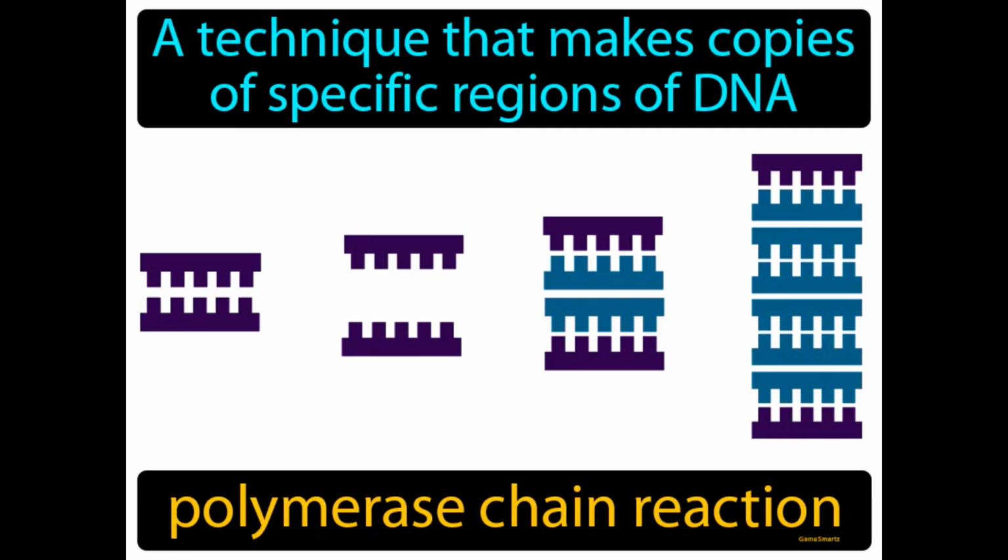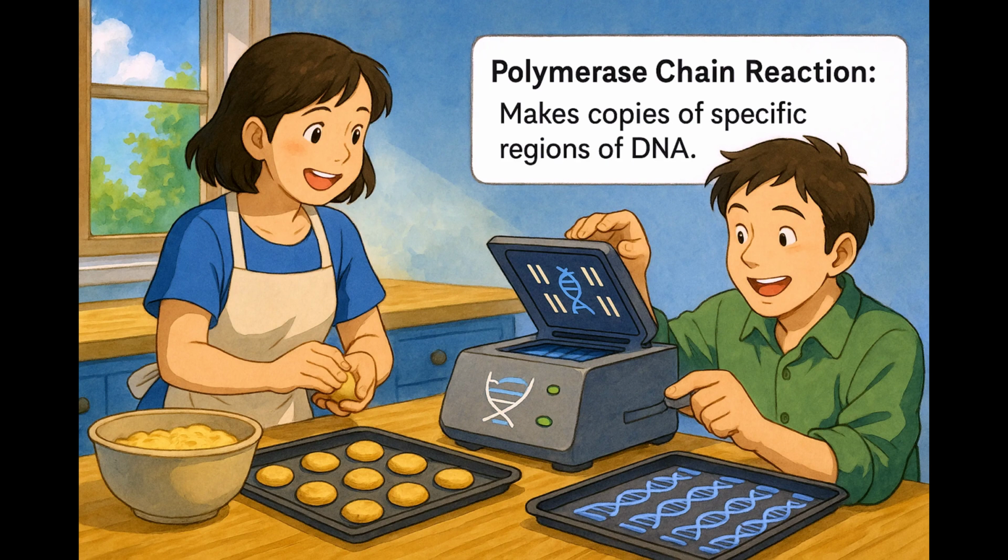A technique that makes copies of specific regions of DNA. Polymerase chain reaction. It is a method used to quickly make millions of exact copies of a particular DNA segment. Imagine you're trying to make enough cookies for a large party, but you only have a small batch of dough.